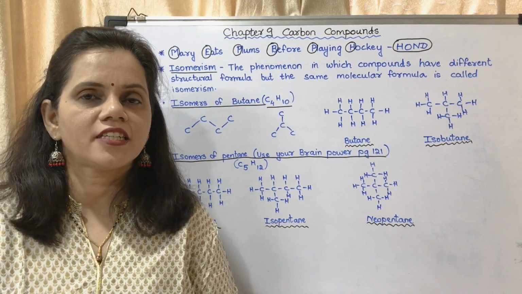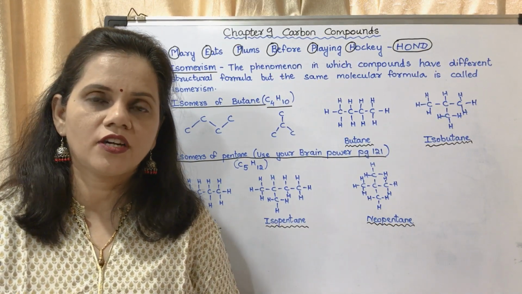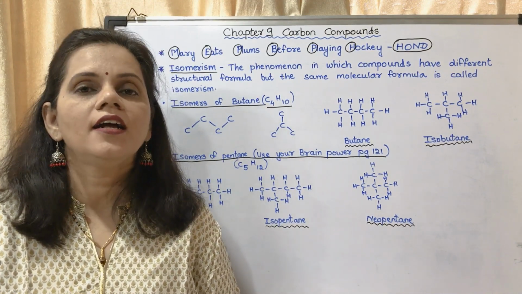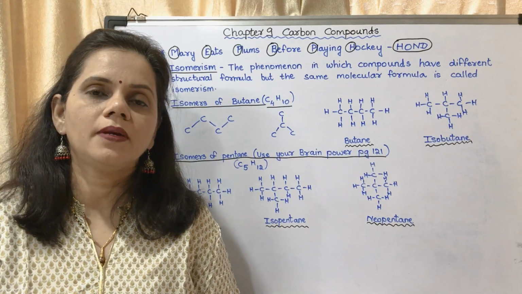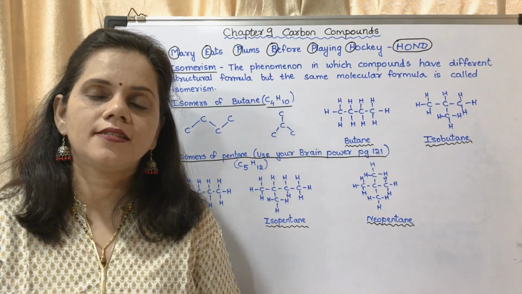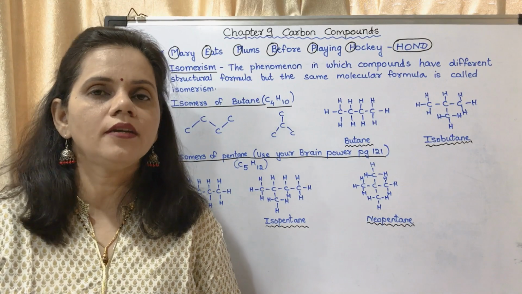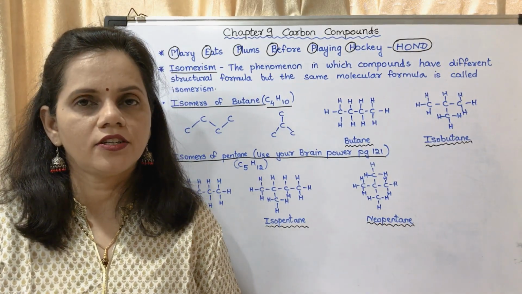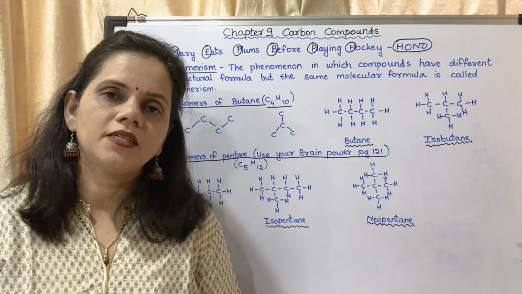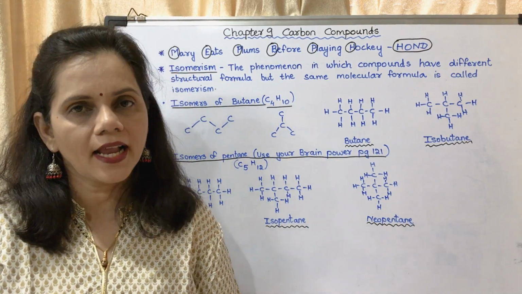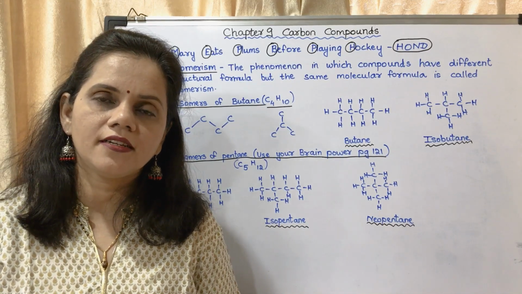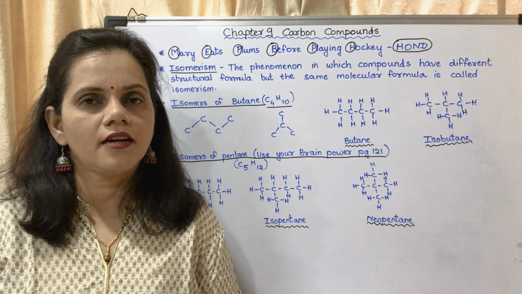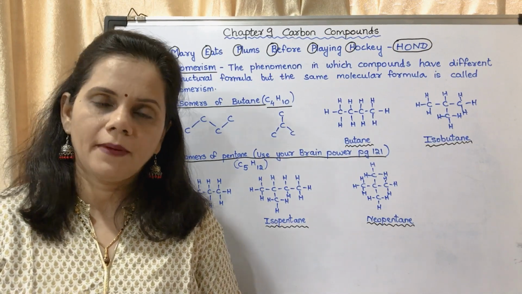So did you study the structure of hydrocarbons, the first 10 hydrocarbons or alkanes? Okay, what are alkanes? Alkanes are saturated hydrocarbons with carbon-carbon single bonds. Its general formula is CnH2n+2. The next type of hydrocarbon is unsaturated hydrocarbons. Unsaturated hydrocarbons are of two types, alkenes and alkynes. Alkenes have the general formula CnH2n and alkynes have the general formula CnH2n-2.